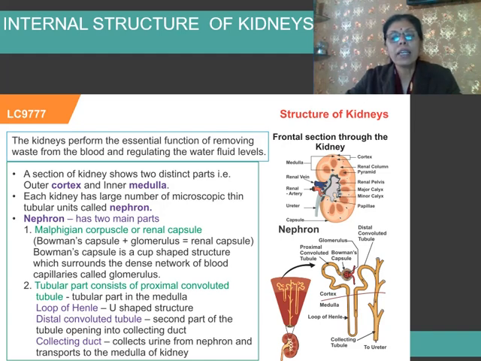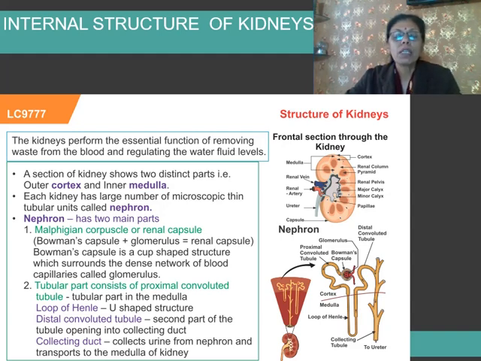The reason is that each nephron does the same function as all the nephrons are doing and overall as one kidney does, that is the process of urine formation. All the steps of urine formation are individually carried out in all the nephrons and collectively then it is poured into the collecting duct.